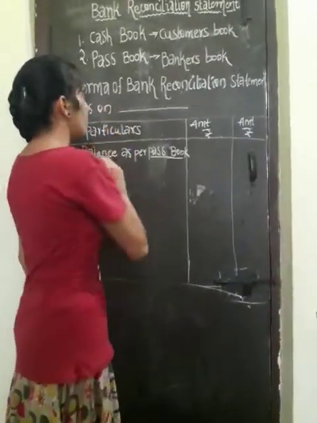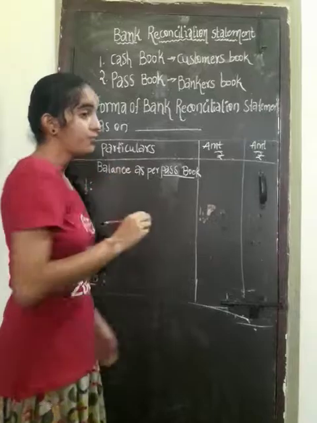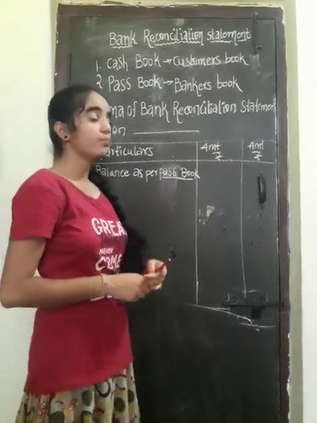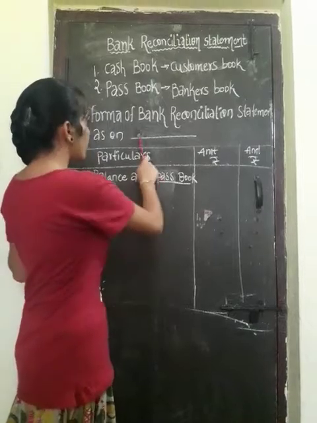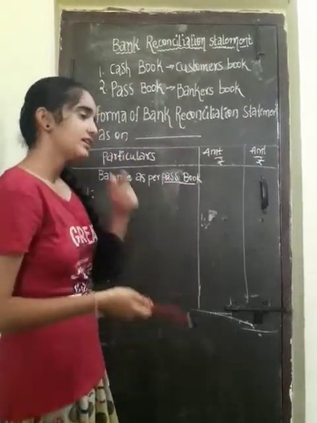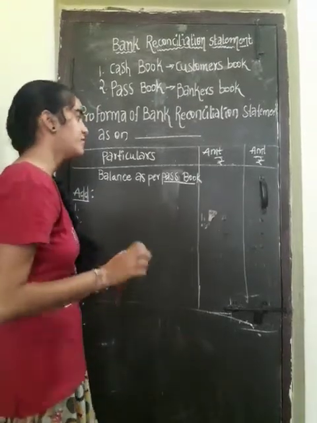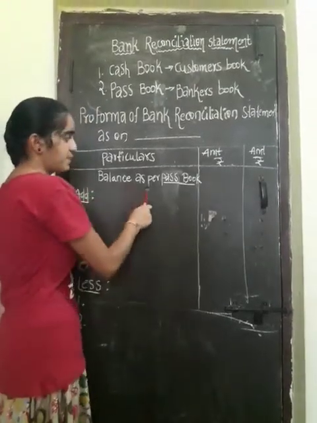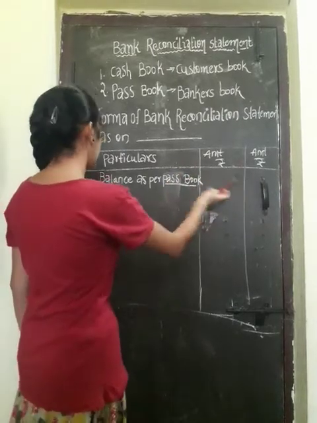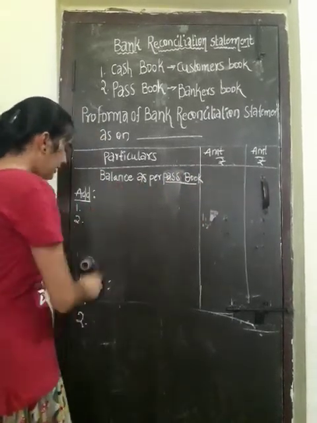Let us see now the pro forma of the passbook. Now we have seen the pro forma of the cash book. Let us see now the pro forma of the passbook of the bank reconciliation statement as shown. In this pro forma we have to write the bank balance as per passbook, the amount in the inner column and amount in the outer column, particulars, add value and the less value.